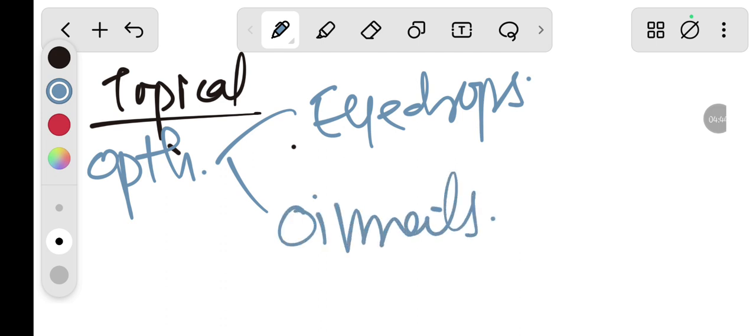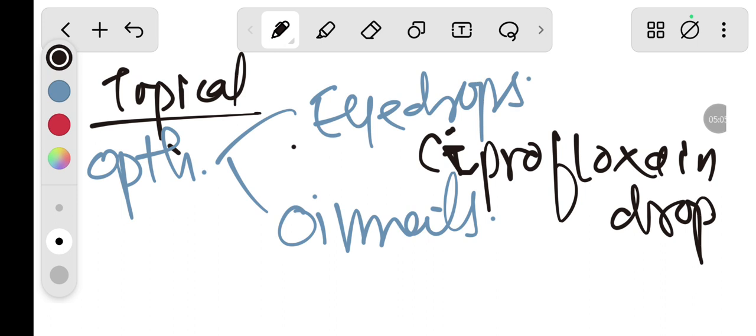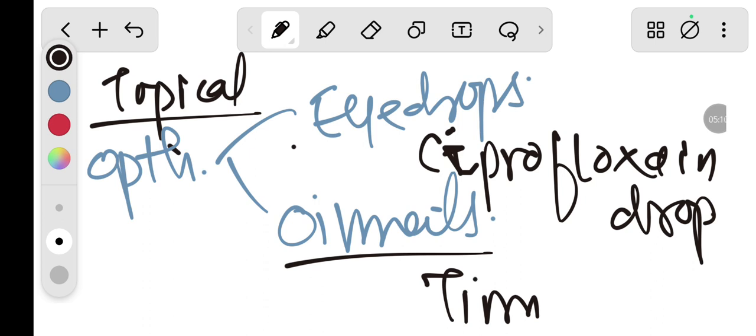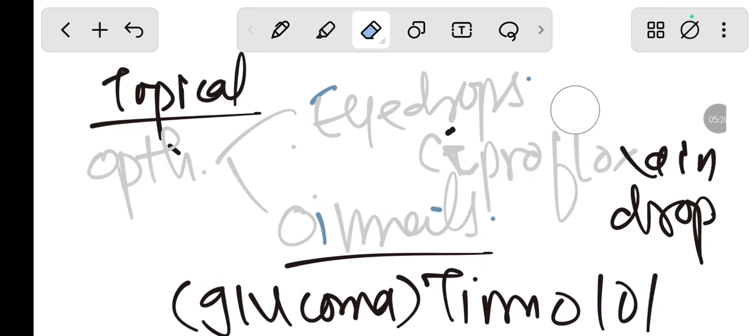The eye drop we use is the ciprofloxacin drop, and the ointment we use is the timolol for the glaucoma. See, this is about ophthalmology.